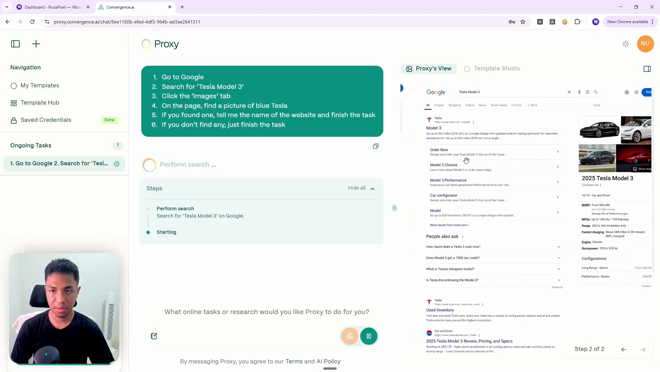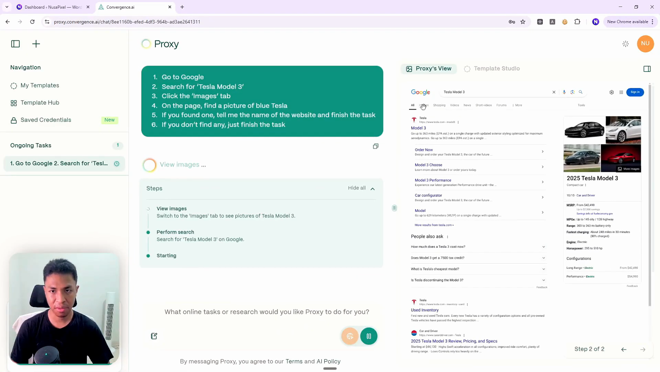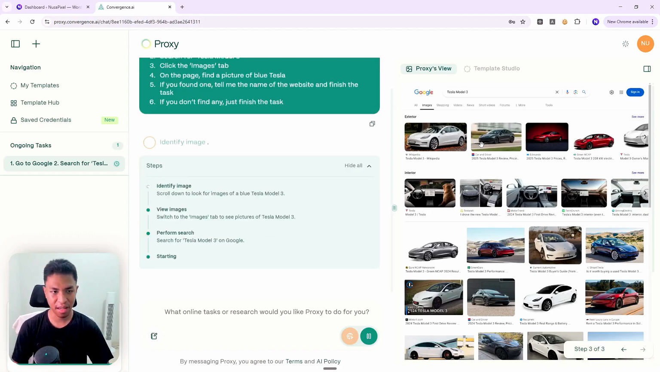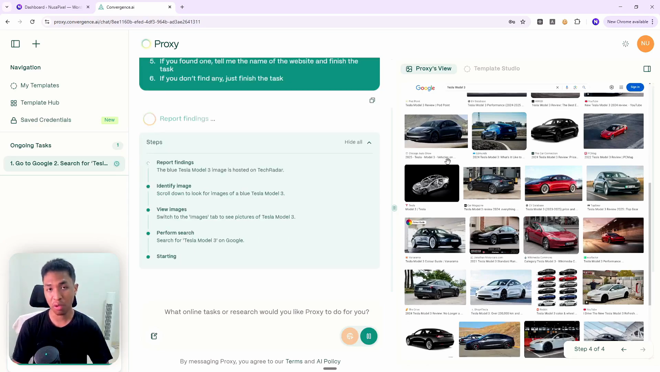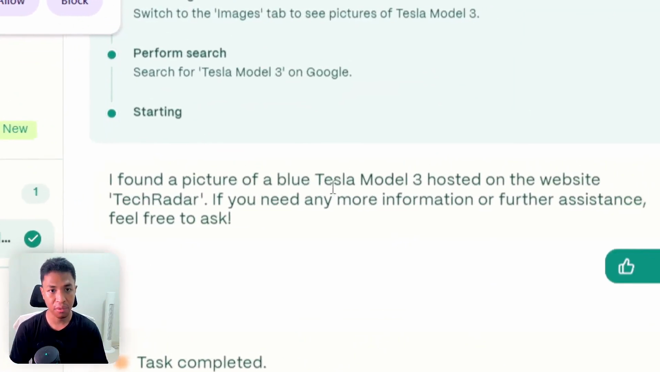It is visiting Google. It is searching using the keyword Tesla Model 3, which is correct. It should be able to click the images section right here, and it will find the picture of a blue Tesla. It is like a real human. It is interacting with the page like a real person would do. It will click all the buttons, it will scroll the page, and it will see or read the content. And this is very different than traditional AIs like ChatGPT, where it can only read the text, but an AI agent can see visual content.